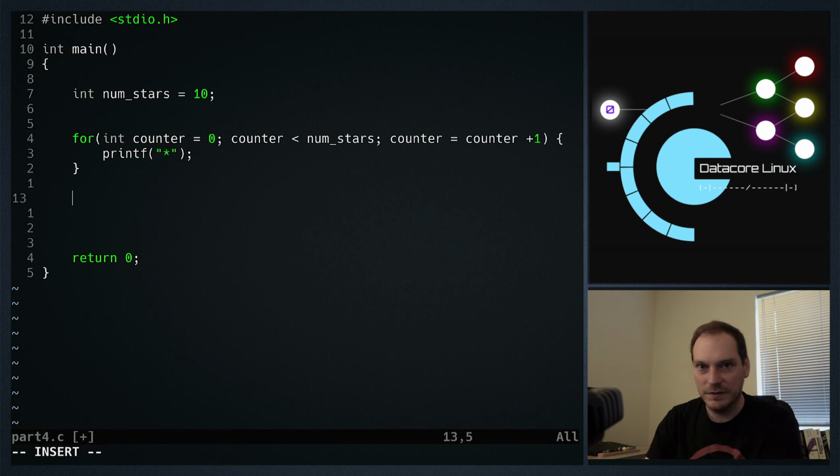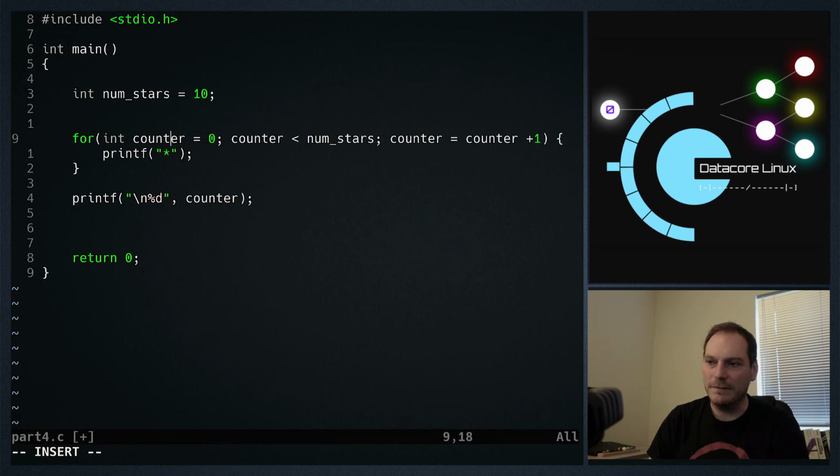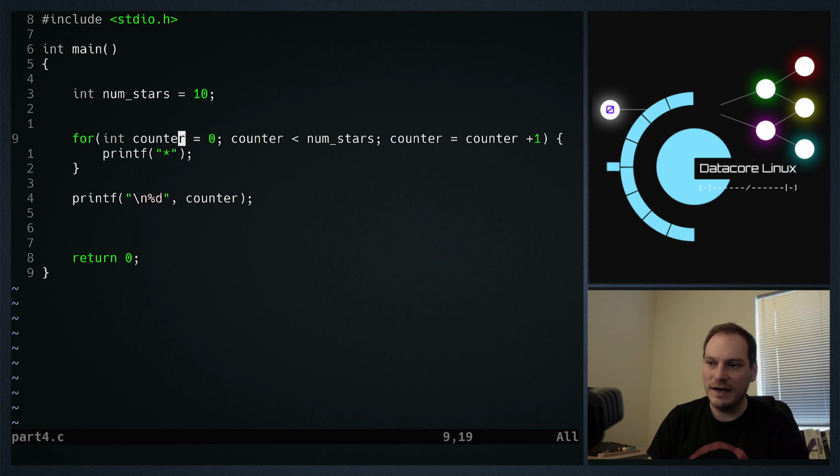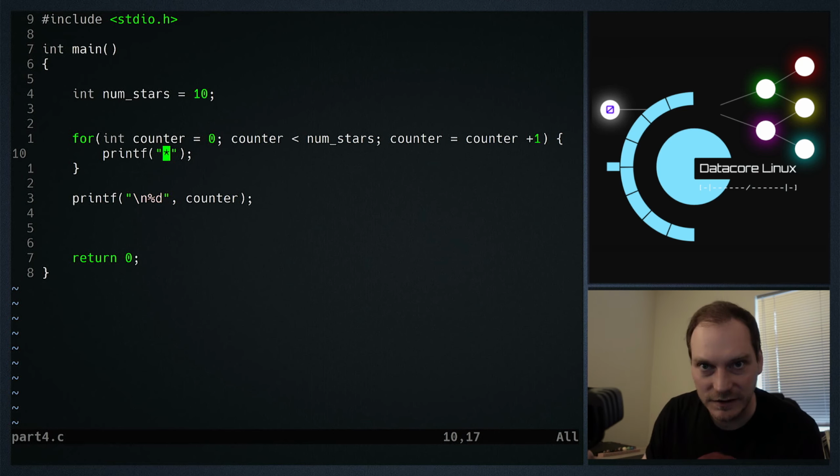First of all, a couple of quirks of for loops: let's say we want to print out the value of our counter. Put that on a new line. We can do counter. Now you'd think that we've got a counter variable here, int counter, and then once we've left our for loop, once we've done that 10 times, we just want to print out the value of it. You'd think that would work. Let's try it out. No, it won't compile. The reason it won't compile is this counter variable exists only for as long as the for loop exists for, and then it is discarded.